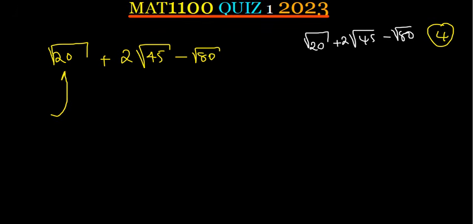What perfect square number can go into 20? Any perfect square number that we know that can go into 20? A 4. Thank you. Okay. So the square root of 20 is the same as the square root of 4 times 5, then plus 2. Any perfect square number that can go into 45?